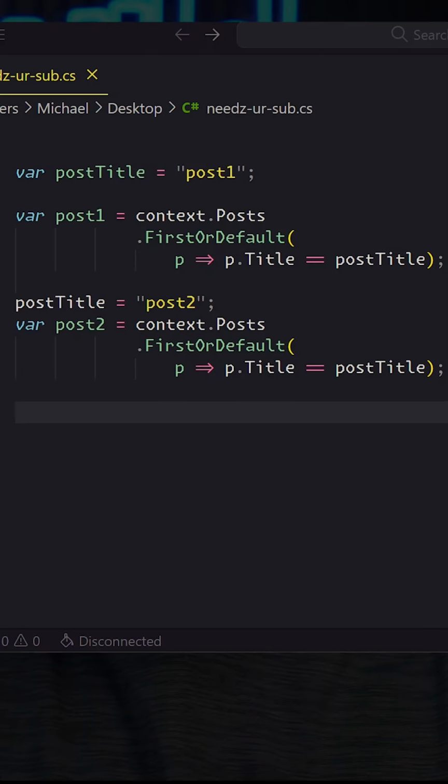But a small modification can change this considerably. Because the title is now parameterized, both queries will have the same shape and only one compiled query needs to be created by Entity Framework.